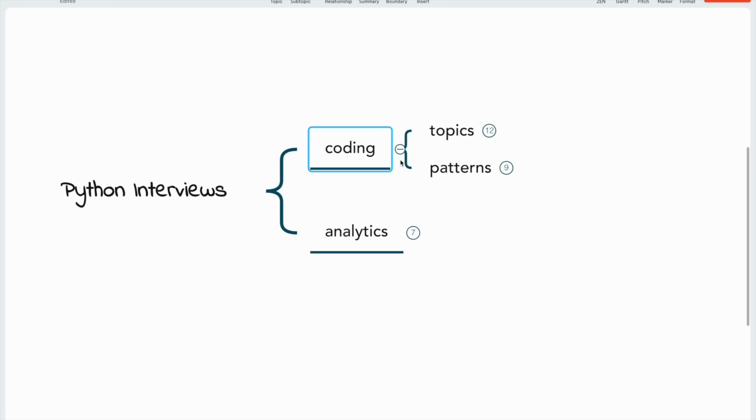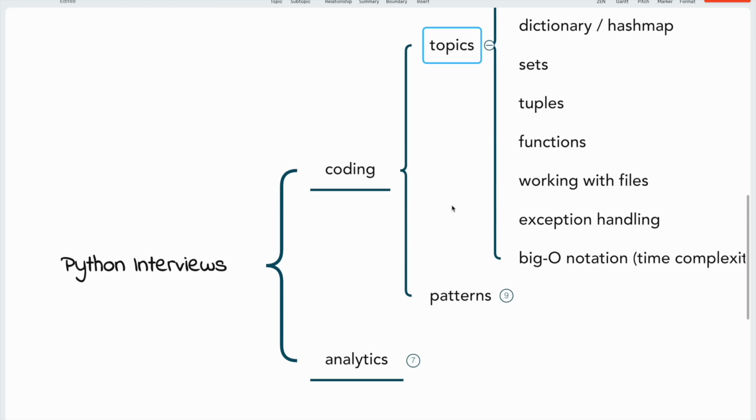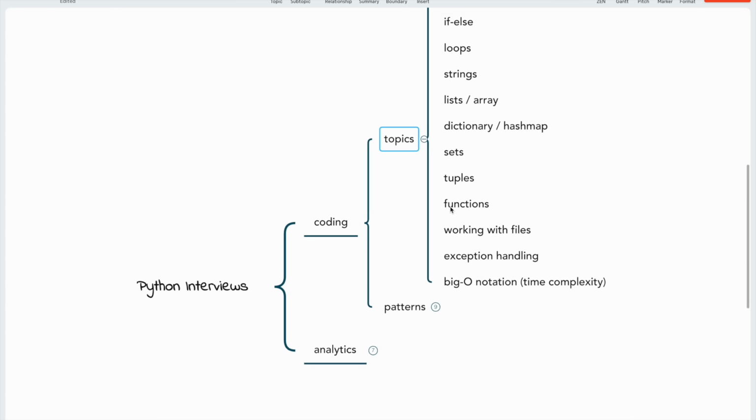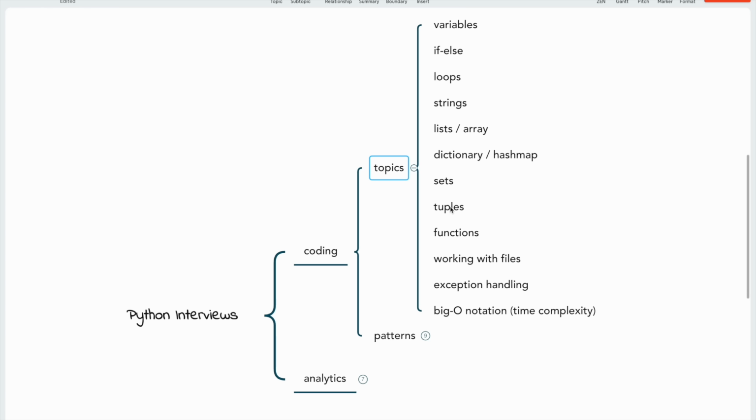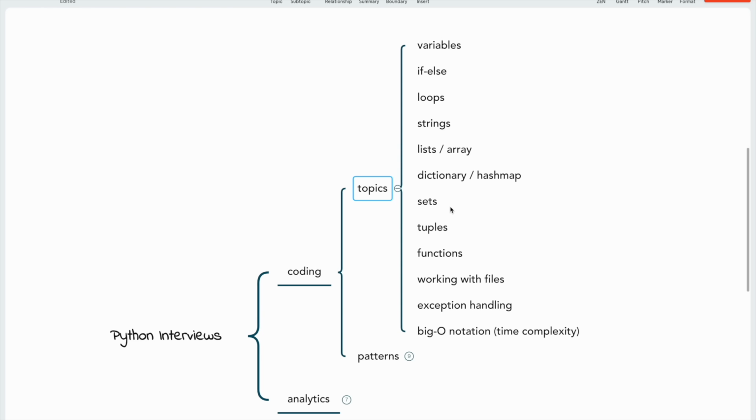So if you go to coding, there are two things. One is what are the topics you should learn, and then what are the basic patterns that can be asked in your interviews. Okay. So if I go to topics, these are the bare minimum topics that you should learn. And these are good enough topics to crack any data analyst or data engineer interview. At least 95% of the interviews revolve around these topics, right?